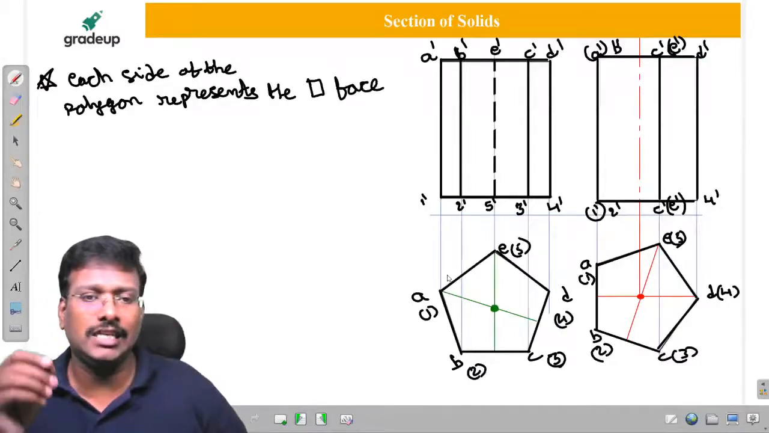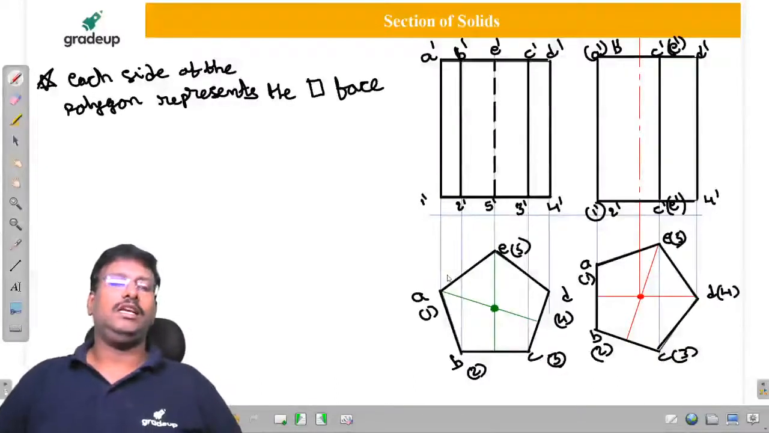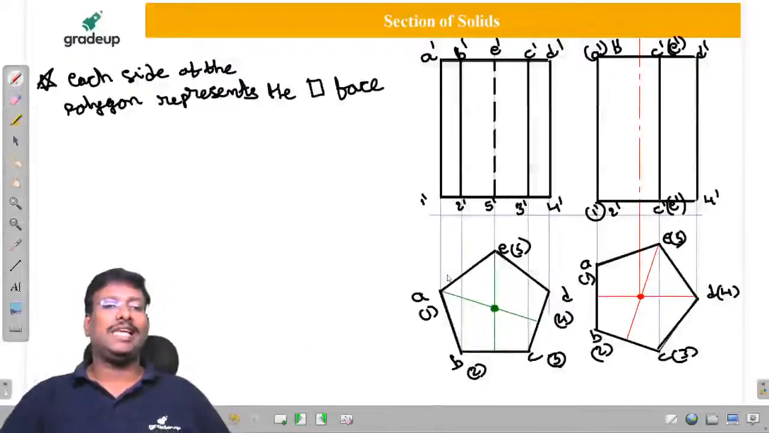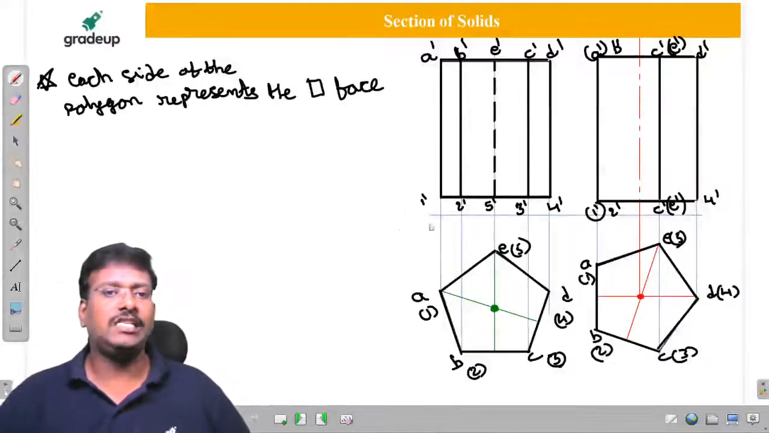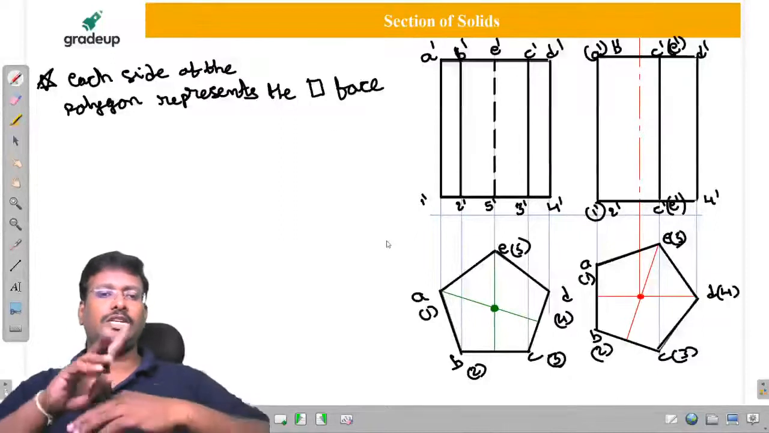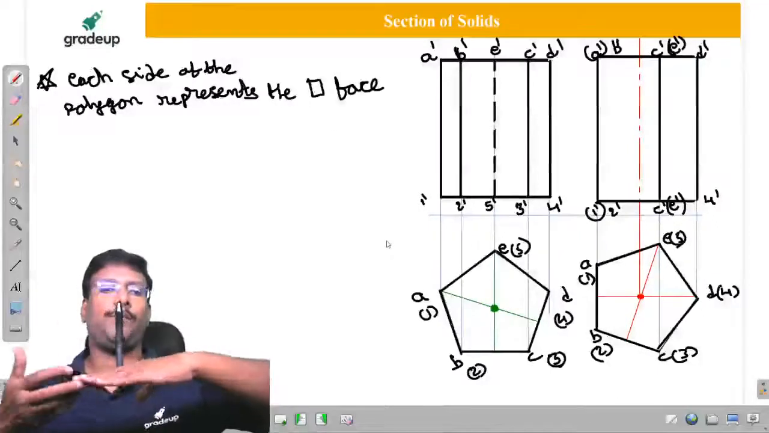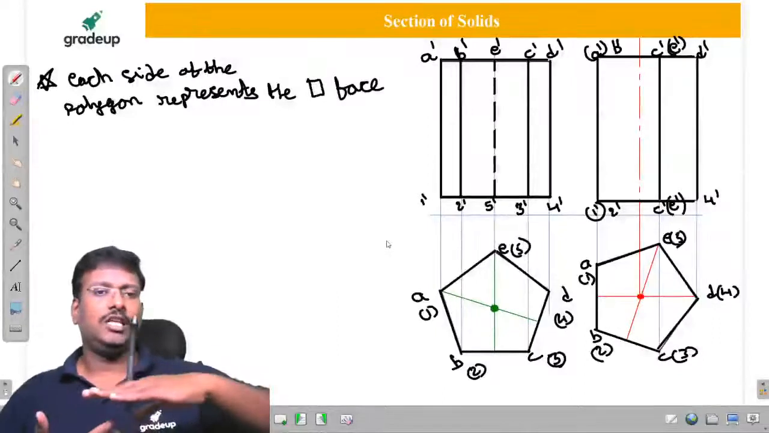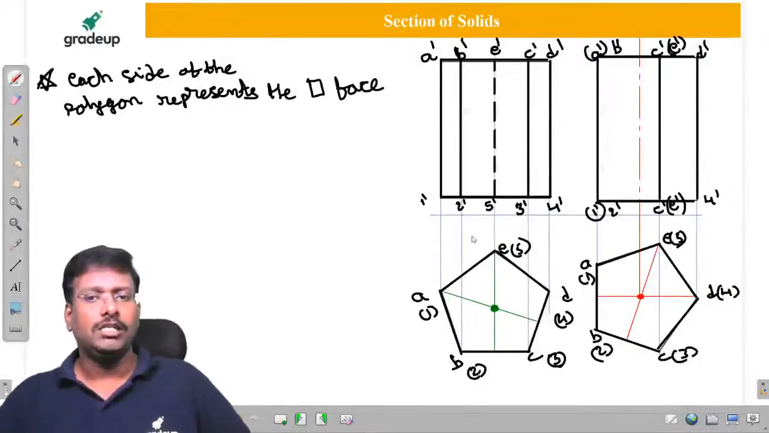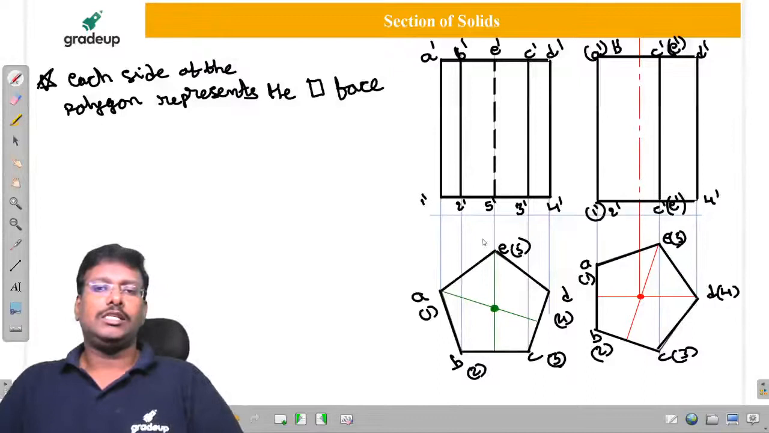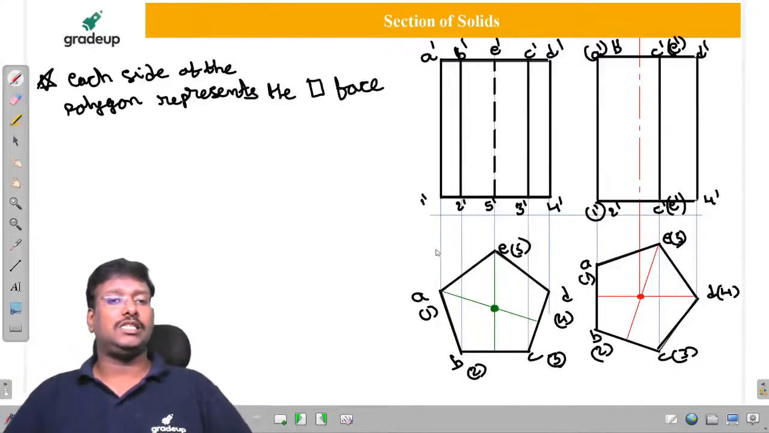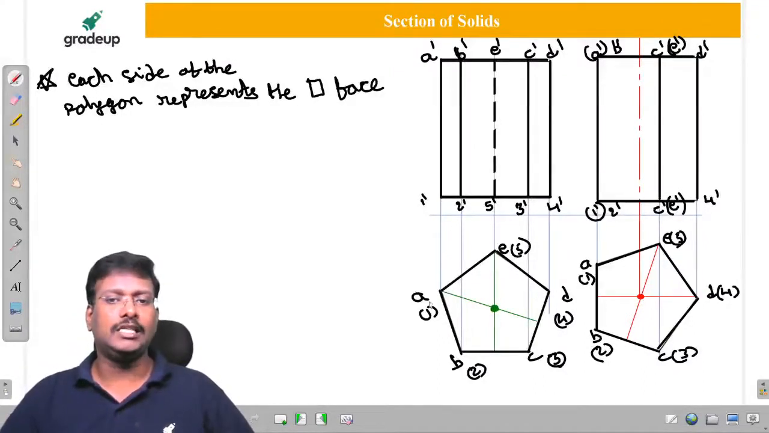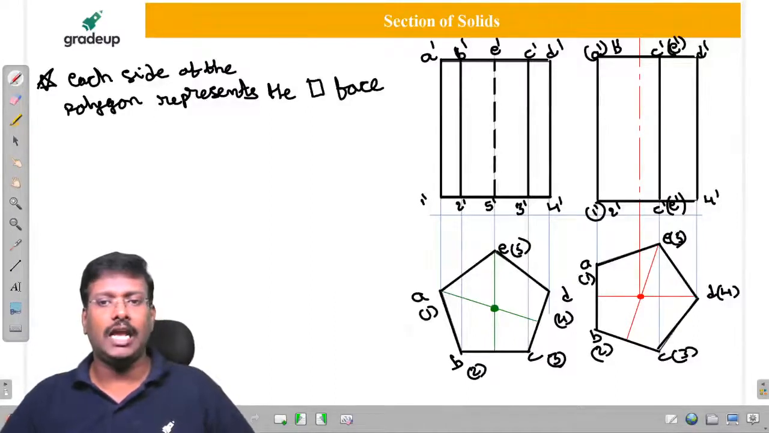Now let us consider the case where they gave base on HP. Once they say base on HP, the top view is the polygon. We have to draw a pentagonal prism, it was given. Therefore, the top view is a pentagon. A prism will have two bases. The top base I am assuming as A, B, C, D, E, and the bottom base as 1, 2, 3, 4, 5.